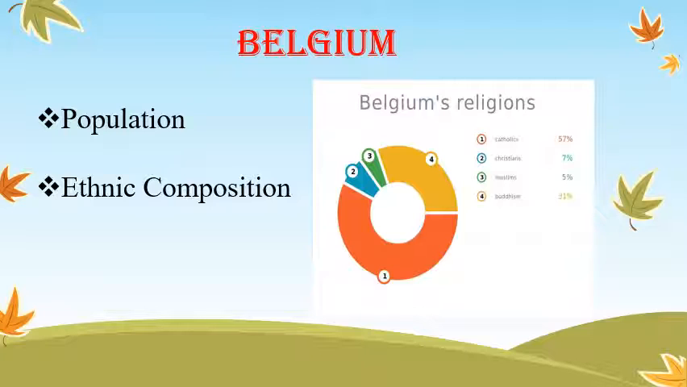So in the capital city Brussels, 80% of people speak French while 20% are Dutch speaking. Students, the given graphical picture depicts a message about the religions in Belgium: Catholics, Christians, Muslims, Buddhism. These religious people are living in Belgium. Out of the total population, 57% are Catholics, 7% Christians, 5% Muslims, and 31% Buddhism. So this is the ethnic composition of Belgium.